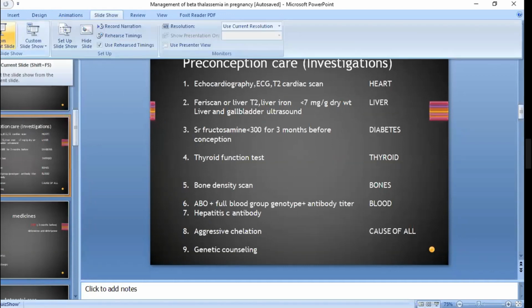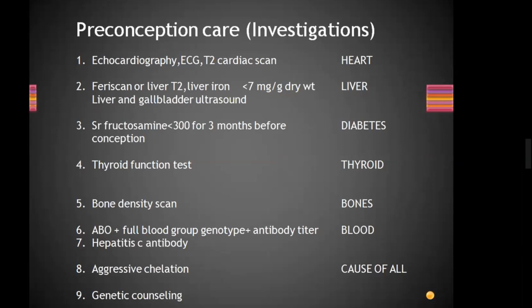So we have discussed we need to divide every medical disorder into preconception, antenatal, intrapartum, postpartum. Again we are here with preconception care. We have discussed heart, liver and endocrinopathies. First of all, heart: we need to investigate with echocardiography, ECG, T2 cardiac scan. Do you remember in sickle cell disease? Yes.